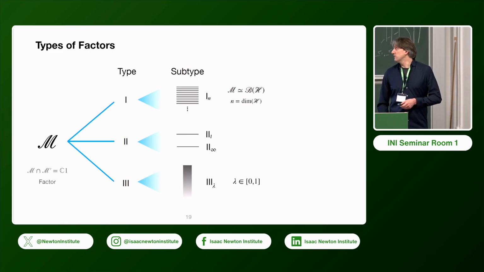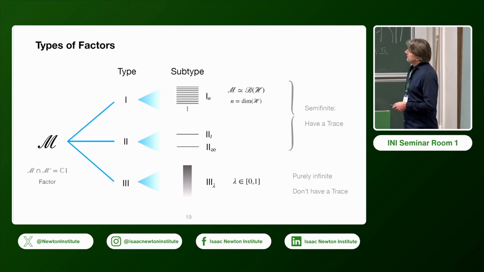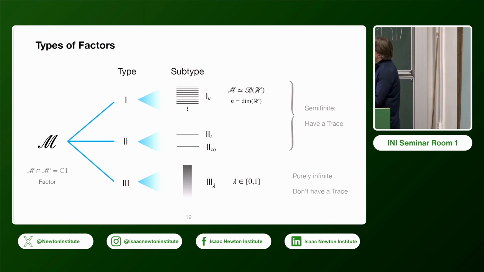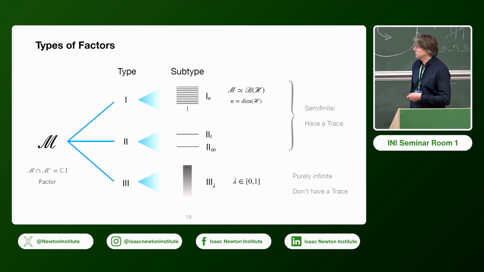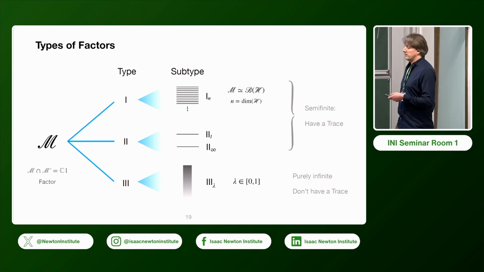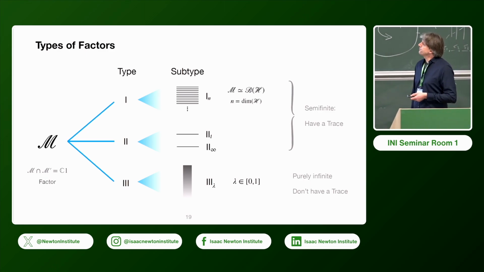And then for type 3 we have a continuum of possible subtypes, for every lambda in [0,1] we get a subtype. These are specifically distinguished by the first 2 types being semi-finite, in the sense that they have a natural trace on them, which is non-trivial, and in the type 3 case we have purely infinite von Neumann algebras, which don't have a trace, or non-trivial trace.